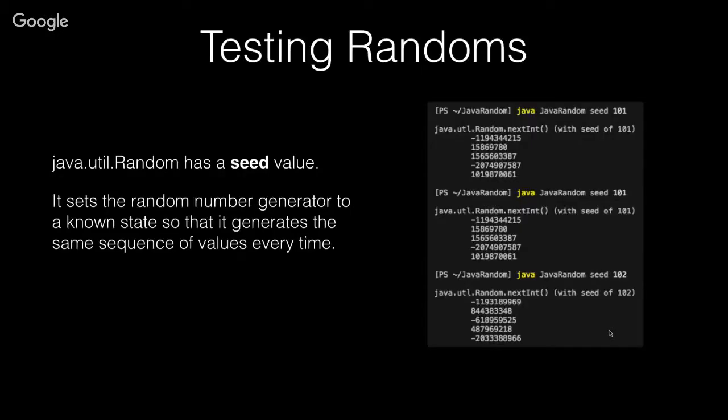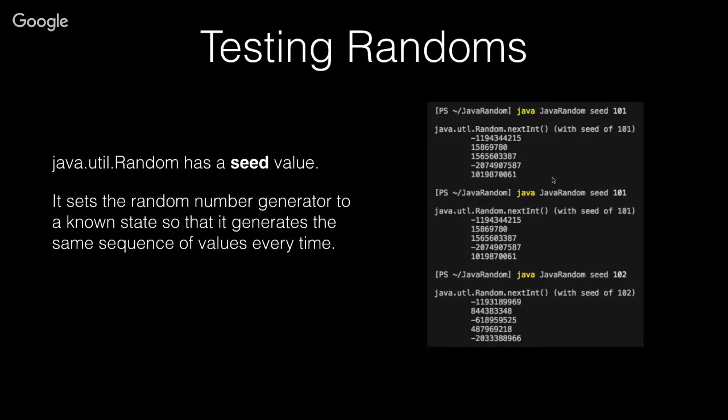Well, as programmers, do we know any way possible to make our random numbers less random while we're testing them? Of course, during the game, we want them to be really random, but during our test, we need to be able to predict. So one of the reasons I recommend using the java.util.Random class over Math.random is the Random class allows you to set a seed value, and the seed value puts the random number generator into a known state.